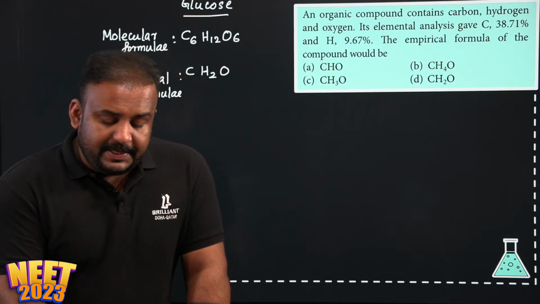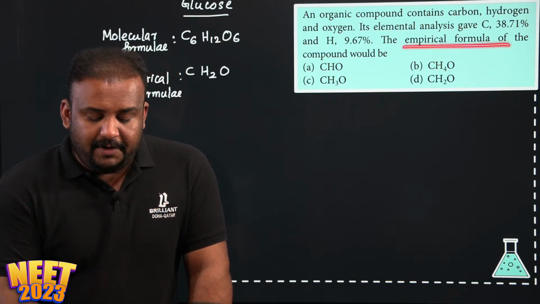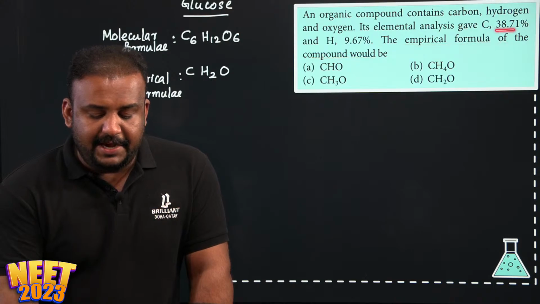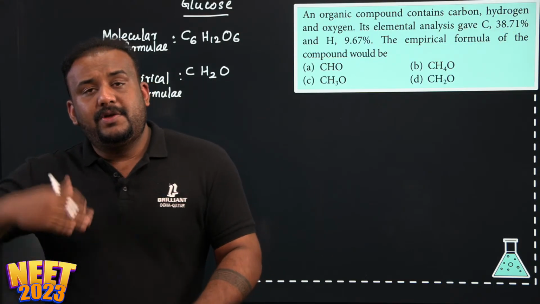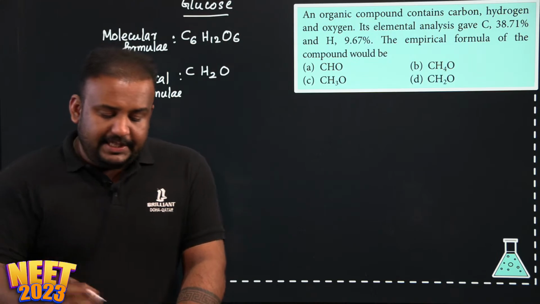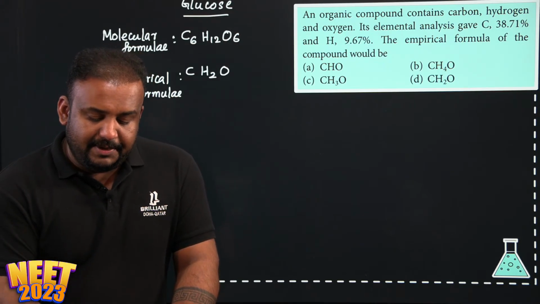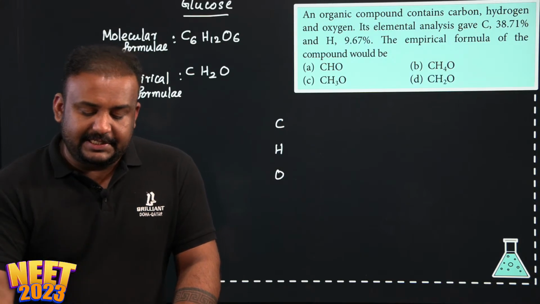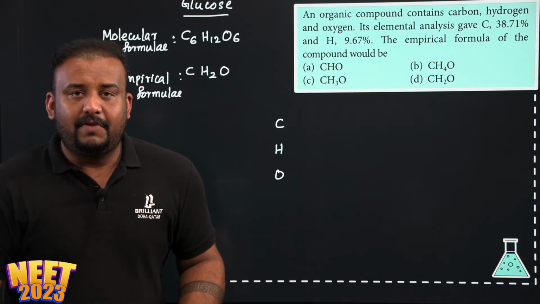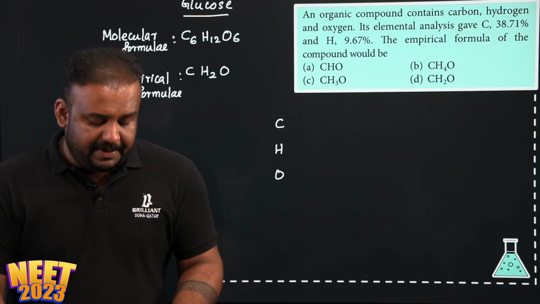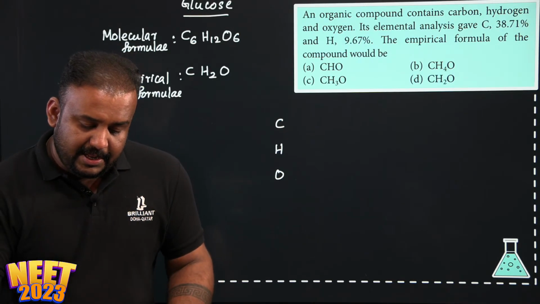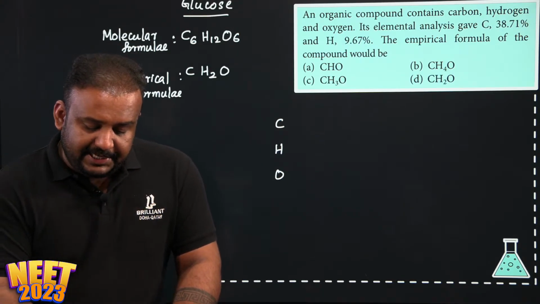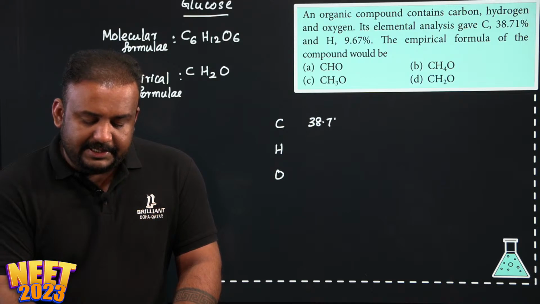Now, here the question is, we need to find the empirical formula of the compound from these values. See, again, you can do it in two different ways. One is the normal empirical mass determination. You know, carbon, hydrogen, oxygen, all their percentages are given. You just need to find out the simple ratio of each of them. So in case of carbon, what is the percentage mass given? 38.71%.